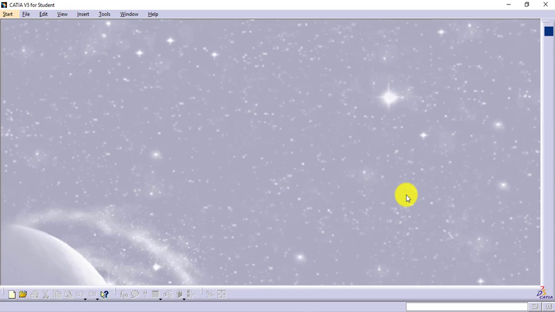Surface modeling or surface design is actually an approach to create solid models. Whatever we create using the surface design or surface modeling approach, the final result will always be in the form of solids.